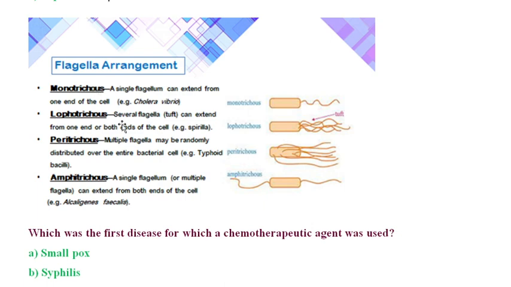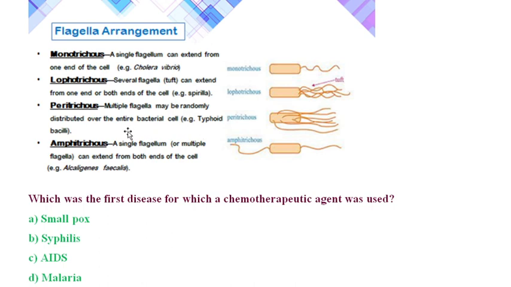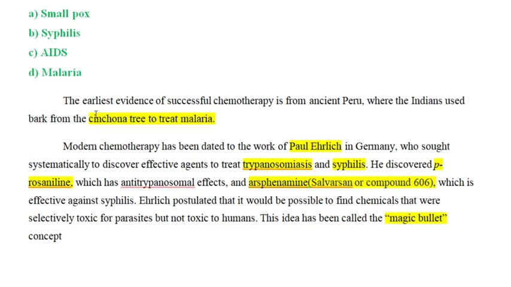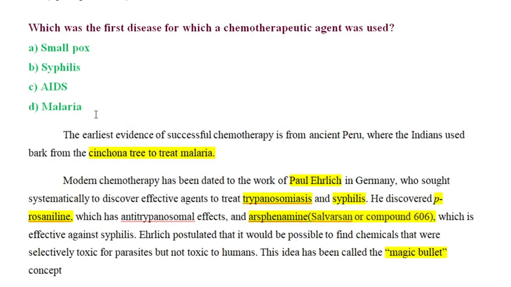Next is Lophotrichous, where they have several flagella, also called tufts of flagella, extending from either one end or both ends of the cell. Examples include Pseudomonas fluorescens or spirilla. Next is peritrichous, where multiple flagella are randomly distributed around the entire bacterial cell. An example is the typhoid causing bacillus. Next is amphitrichous, where single or multiple flagella extend from both ends of the cell. An example is Alcaligenes faecalis.